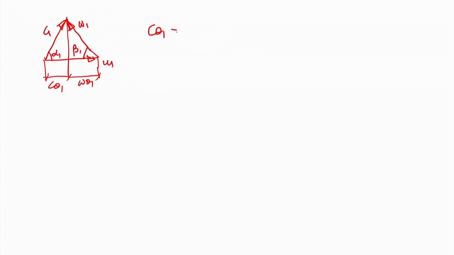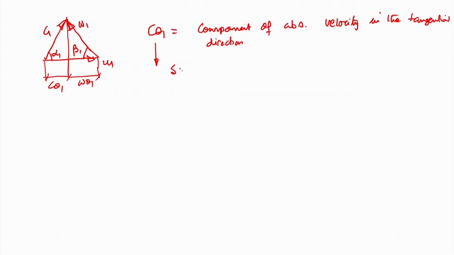Now, C theta 1, as I said, is the component of absolute velocity of water in the tangential direction, which is known as swirl velocity, or swirl component.